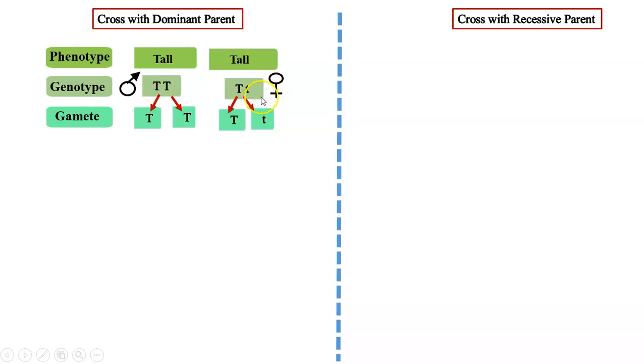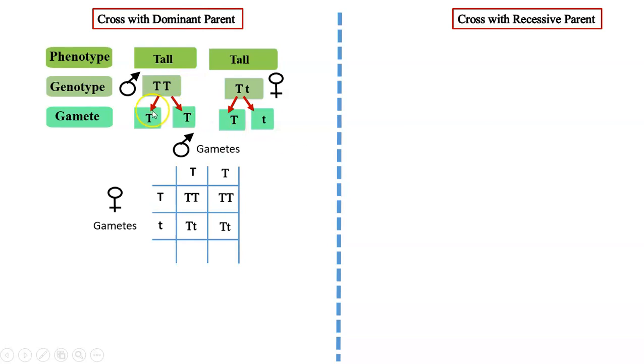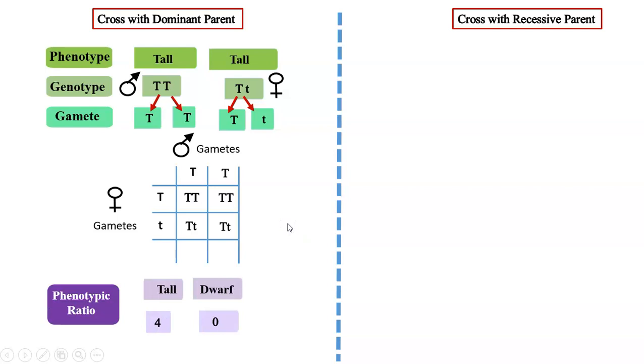The F1 progeny, instead of undergoing self-pollination, is crossed with one of the parental plants, which is the dominant plant. These are the gametes obtained, and with the Punnett square method, if we see the different combinations, we get the phenotypic ratio: all tall plants. There is no dwarf plant at all.